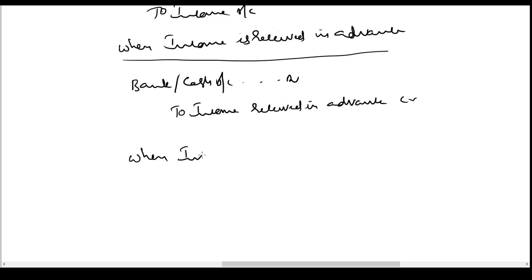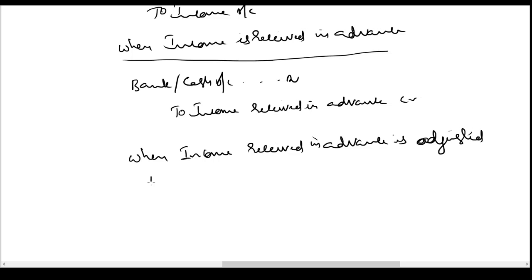When income received in advance is adjusted to income, that means the period has lapsed now, it becomes income for us. We have provided the services, now we can adjust the advance as income.